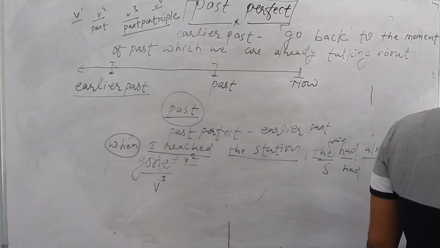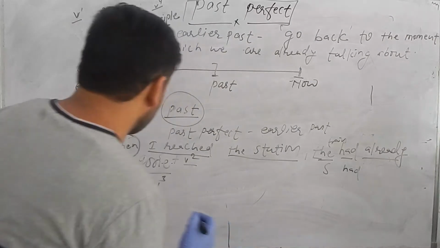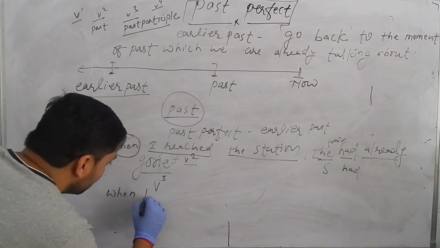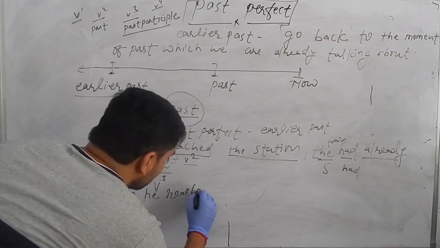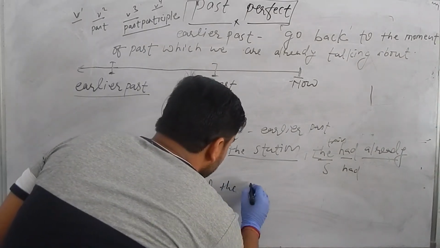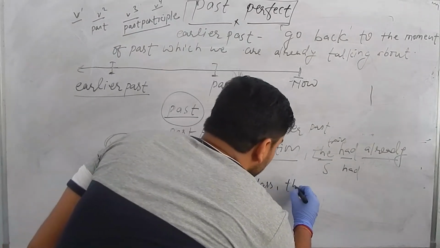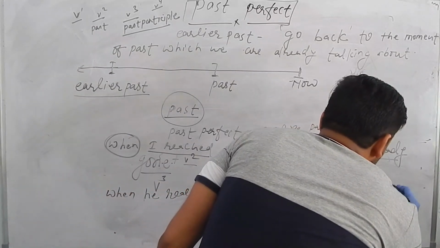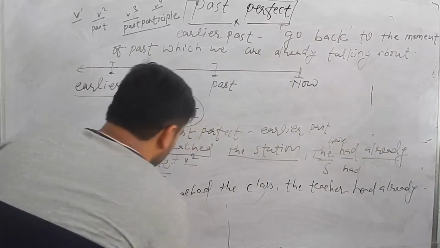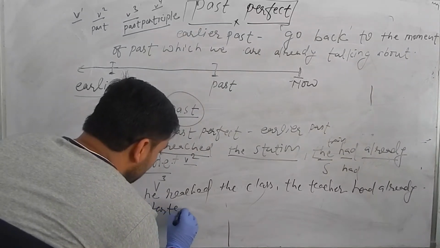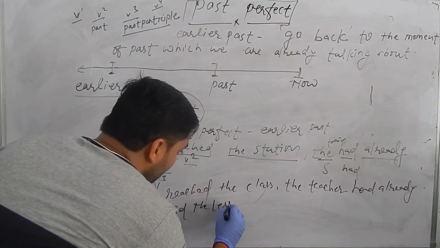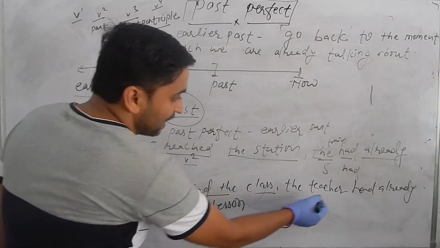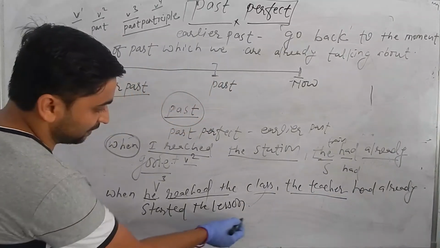So you can take another example, like see the another example: when he reached the class, the teacher had already started the lesson. So here also you can see he reached the class and the teacher had already started the lesson.